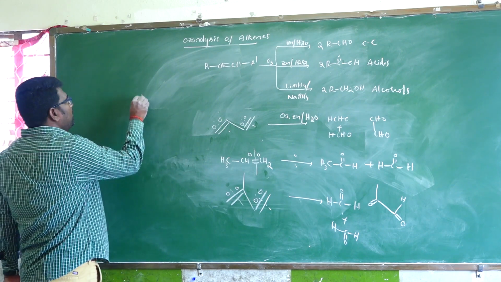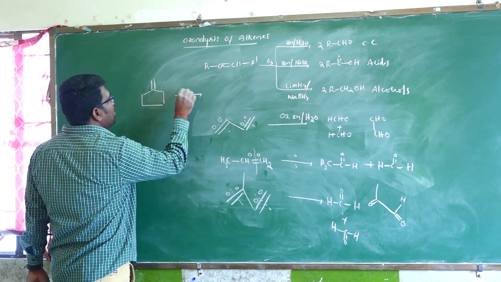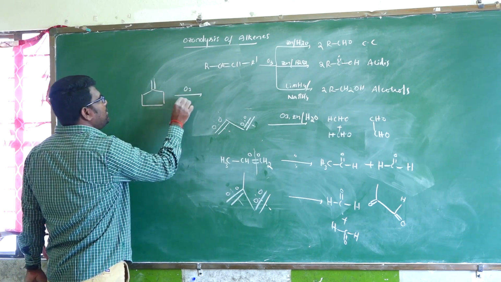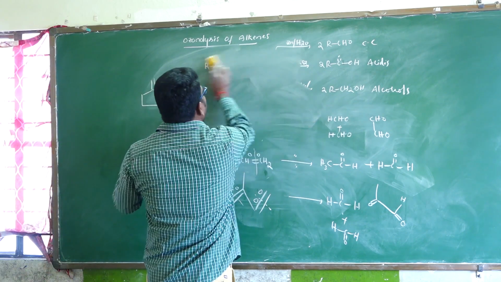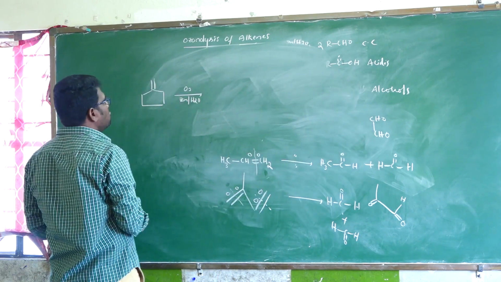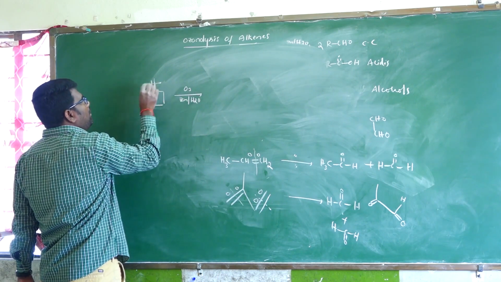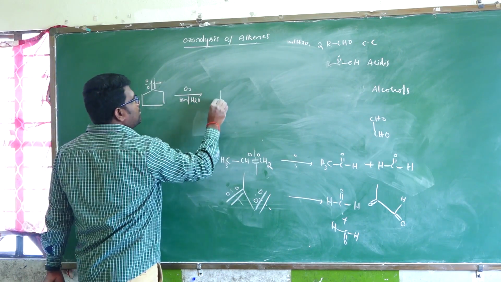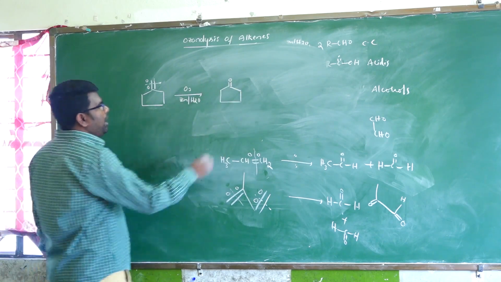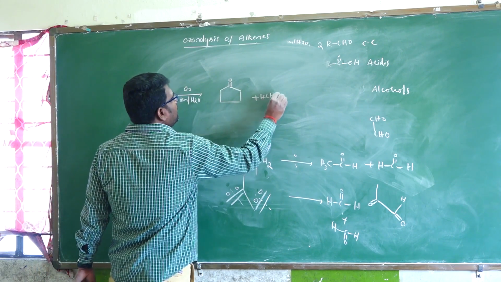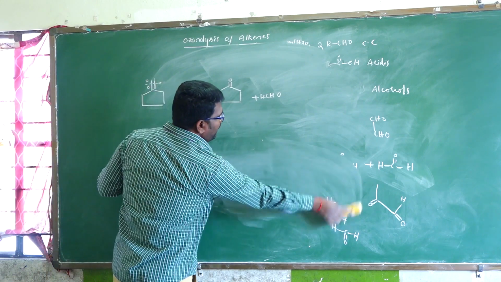Okay, so one more example. For example, this one, by using ozone, Zn/H2O as the reagent. What is the product formation? So break the double bond, add the oxygen on both sides. One is, if you break this one, adding of oxygen gives cyclopentanone, and the remaining is formaldehyde. Simple.